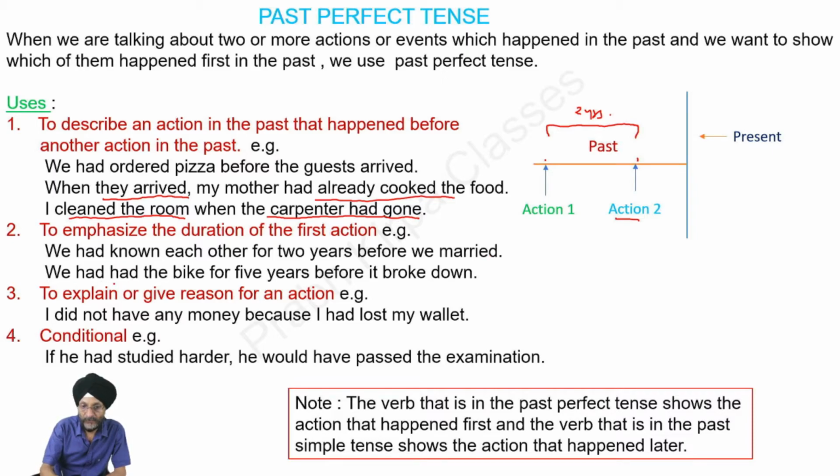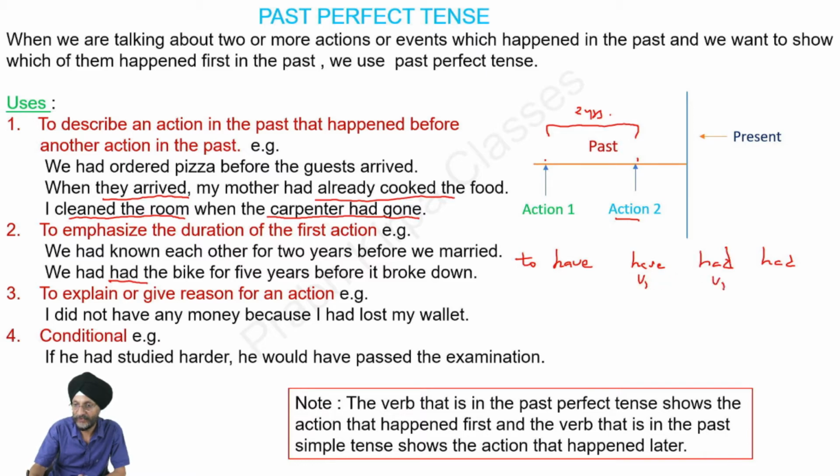Next, you will see we had the bike. This sentence is okay. There is no problem. We have used had the second time in place of the verb to have. Have becomes had, had.